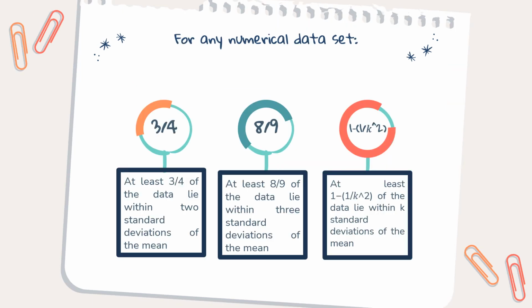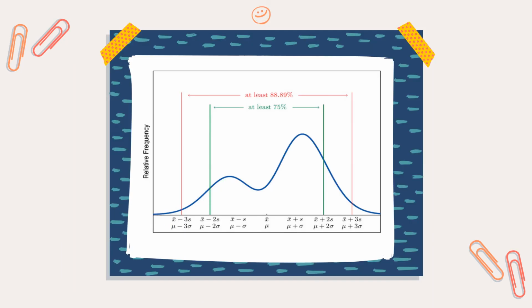For any numerical data set, at least 3/4 of the data lie within 2 standard deviations of the mean. At least 8/9 of the data lie within 3 standard deviations of the mean, and at least 1 minus 1 over k squared of the data lie within k standard deviations of the mean. So this is the graph that shows the Chebyshev's theorem. It is not a bell shape because it is an asymmetric distribution.